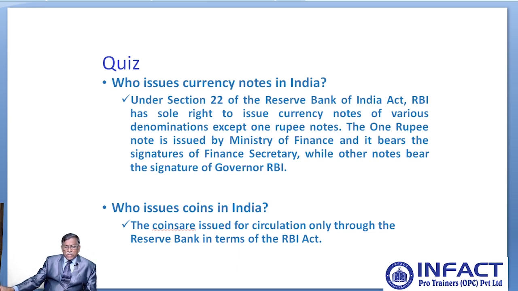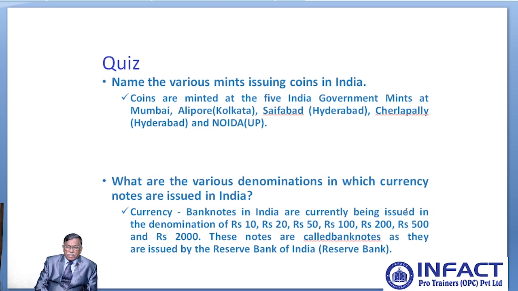Then coming to coins, who issues coins in India? Again, coins are all issued for circulation only through Reserve Bank of India. Then name the various mints issuing coins in India. We have around 5 mints in India, which are all owned by government.